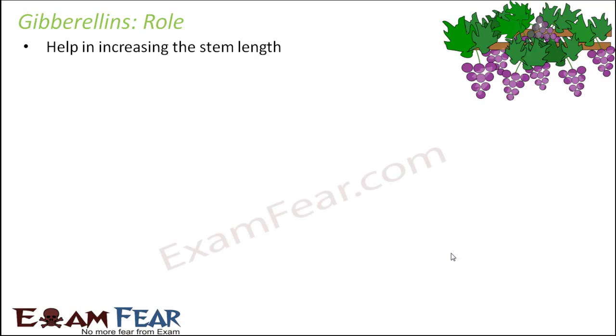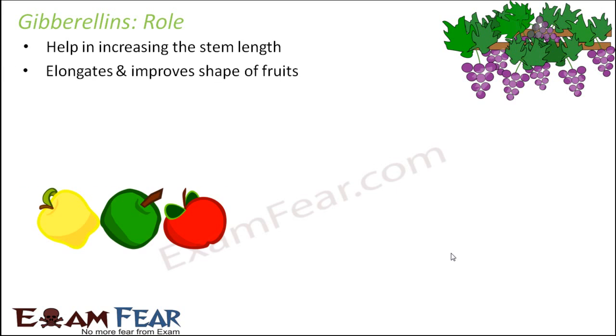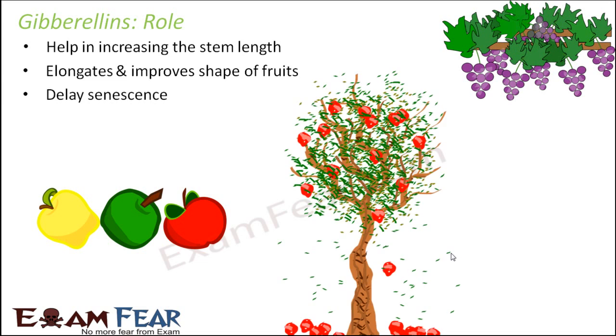Similarly, it also helps to increase the length of the grape stalk. It elongates and improves the shape of fruits. For example, if you talk about any fruit, say apple, so sometimes you see you get bigger apples in the market. Sometimes they're very small, sometimes they're quite big. So that bigger size and a proper shape, all those things come from gibberellic acid.